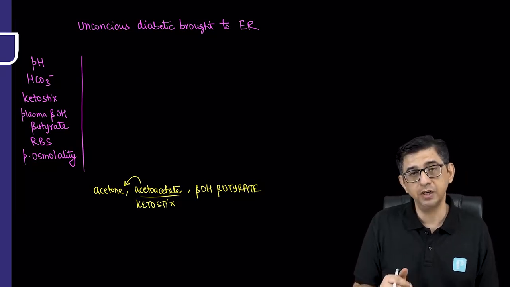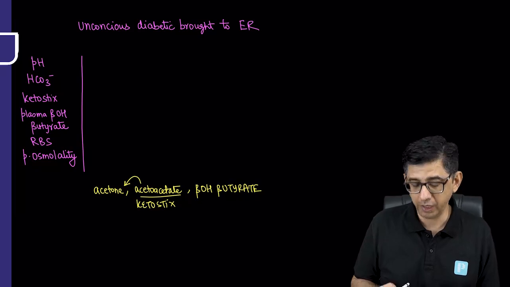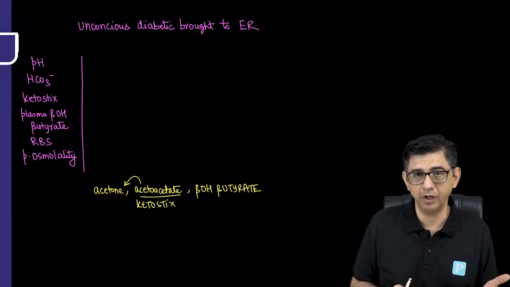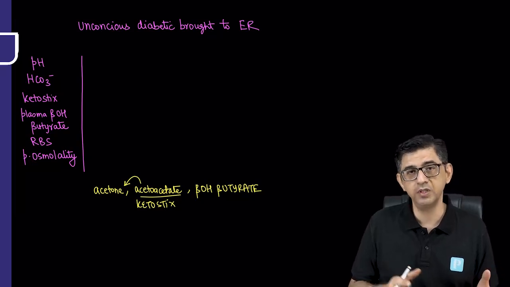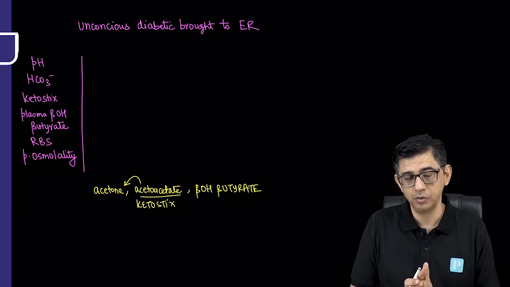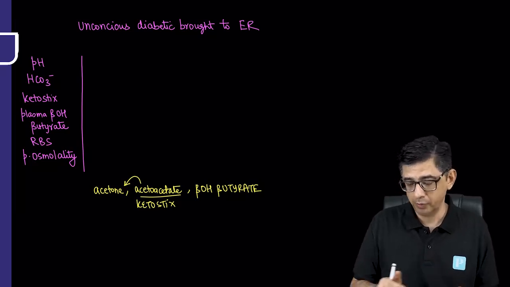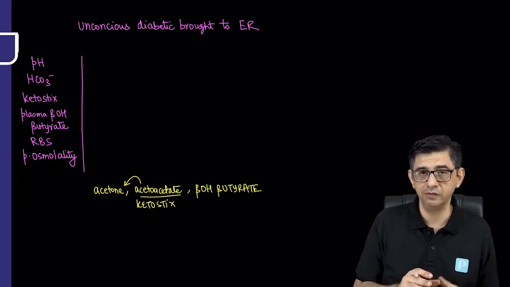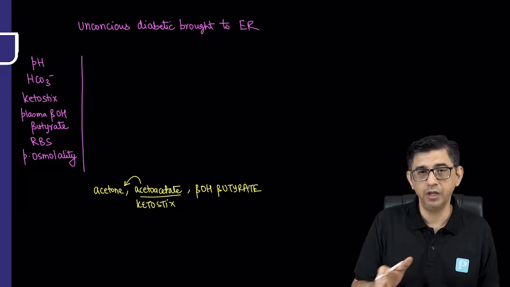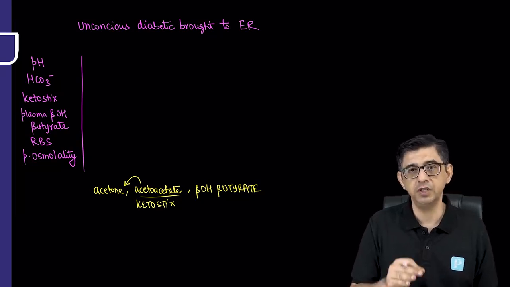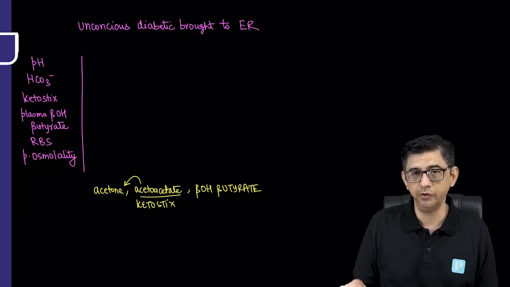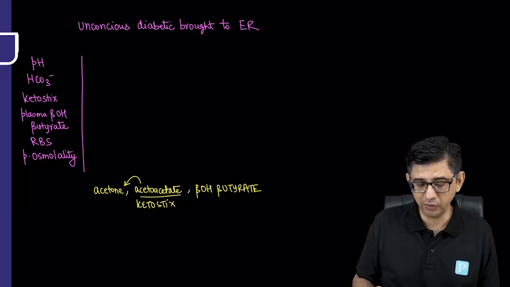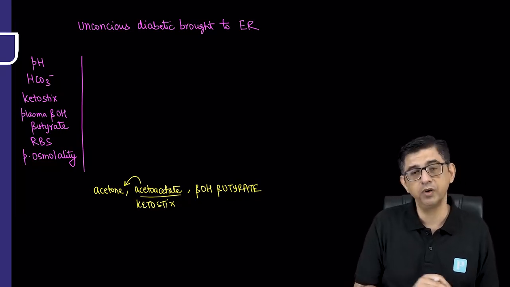And because acetoacetate values can be falsely normal, the bad news is keto sticks may fail to demonstrate that the patient has ketoacidosis, though there was a genuine ketoacidosis present. So how am I going to be sure? I'm going to run plasma beta hydroxybutyrate values on the patient, which is the investigation of choice for diabetic ketoacidosis. Just like we have discussed, the investigation of choice for diabetes mellitus is HbA1c. The best way to diagnose diabetic ketoacidosis is plasma beta hydroxybutyrate values.